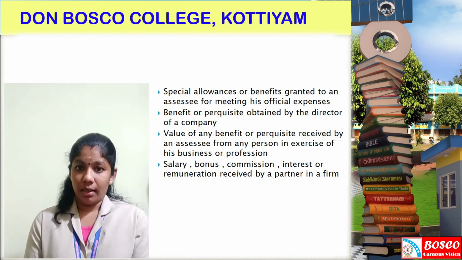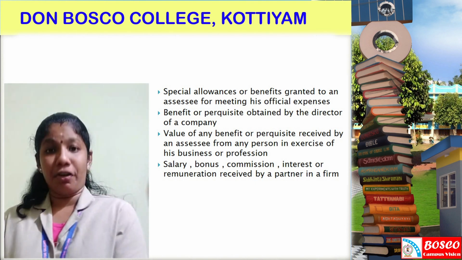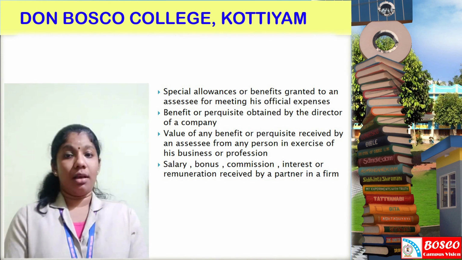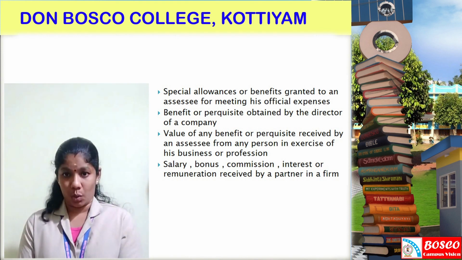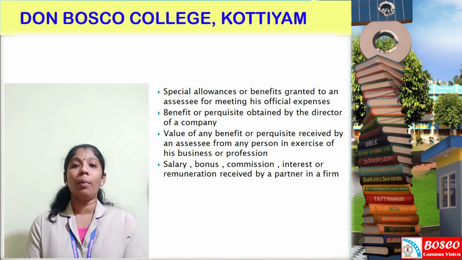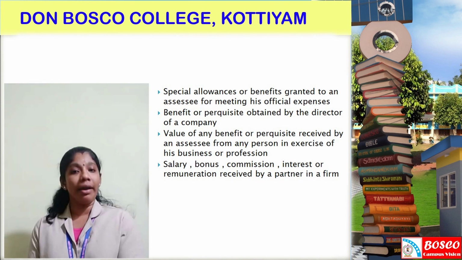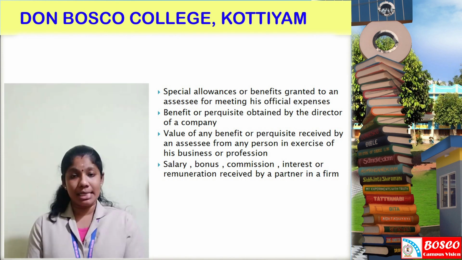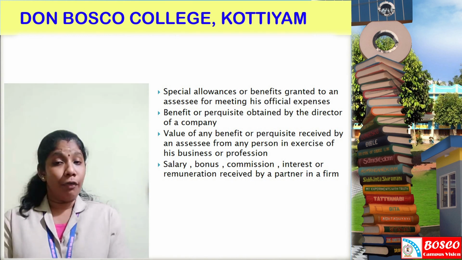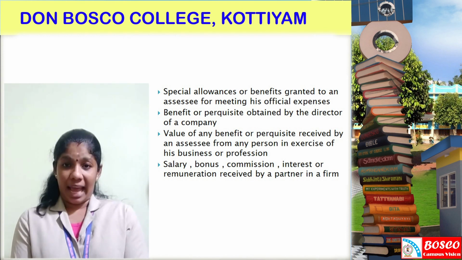The next point is special allowances or perquisites received by an assessee from his employer for meeting his official expenses. What do we mean by the term allowance? Just like a perquisite, an allowance is also a monetary or non-monetary benefit which is received by an employee from his employer, either for meeting his official expenses or for meeting his personal expenses.